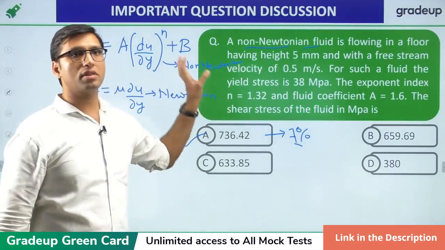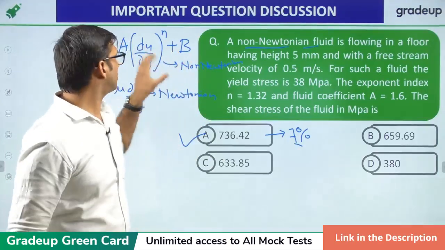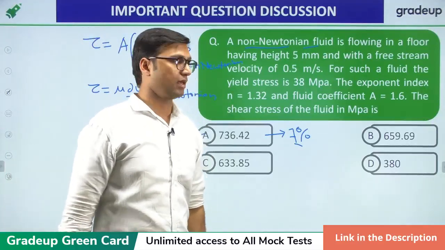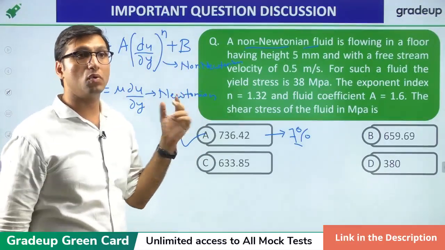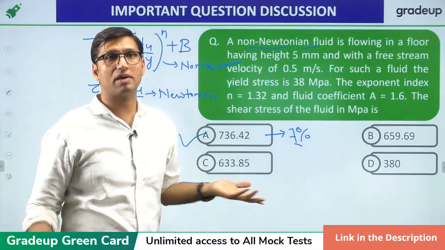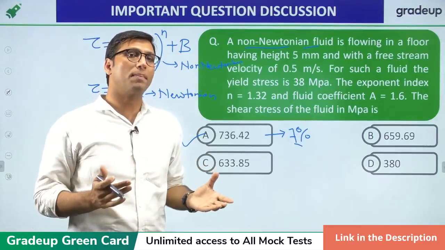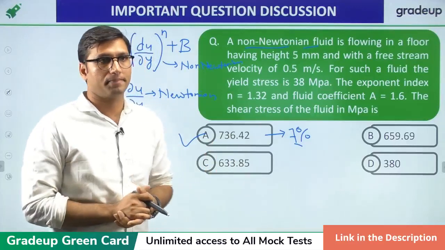How many of you have actually used this relation for solving the yield stress value? Those who have used this equation have definitely got the answer, but only 7% have solved it correctly, so your approach is not correct. It is a very easy question from the topic of fluid properties, but still only few students have solved it correctly.